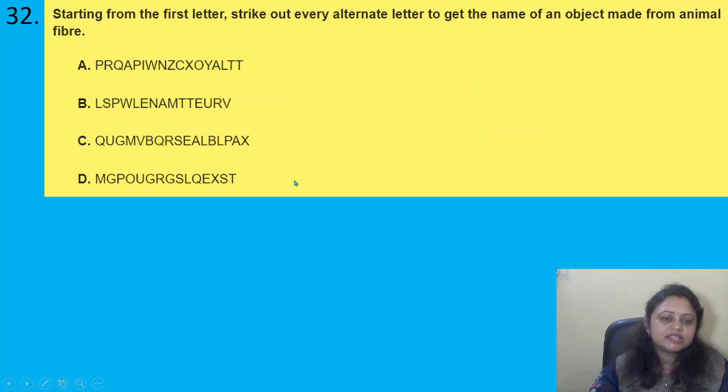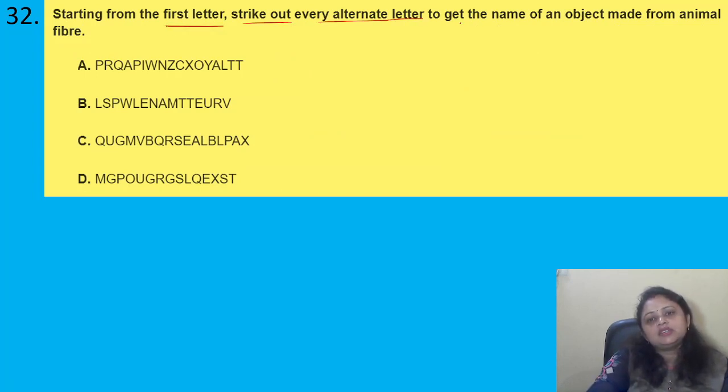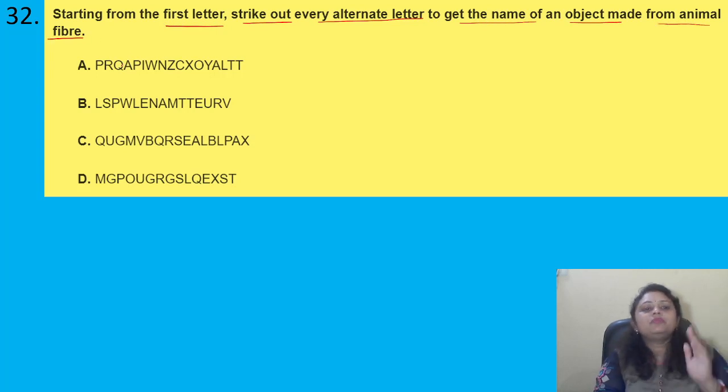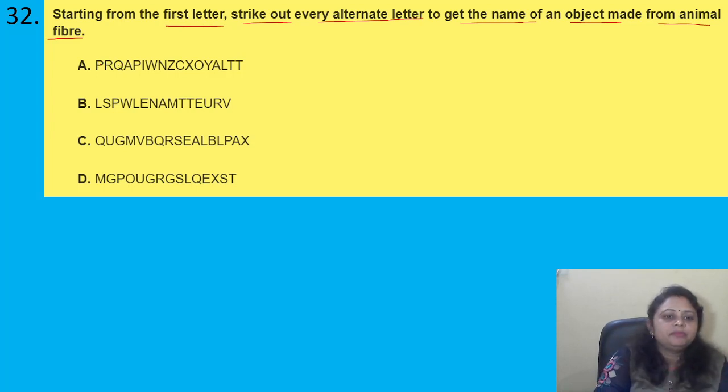Coming to the next question. Starting from the first letter, strike out every alternate letter to get the name of an object made from animal fiber. So we have to start striking from the first letter every alternate letter. Yes. So what we got here: raincoat. Okay, interesting, right? Next option B.